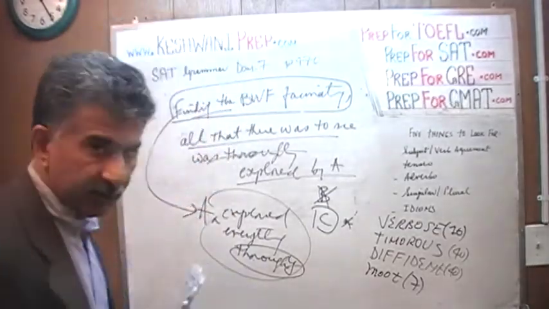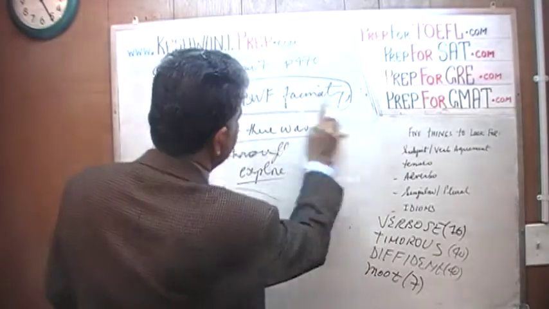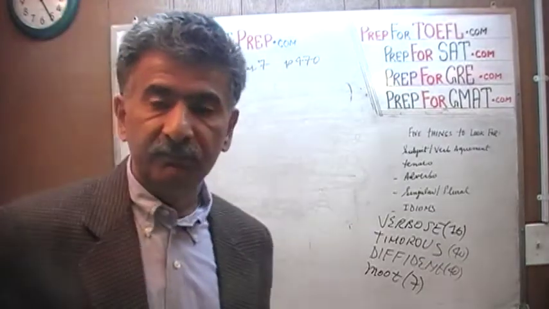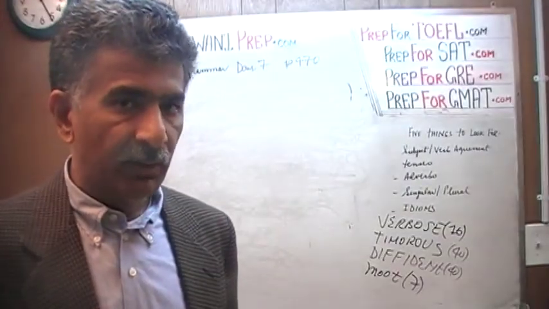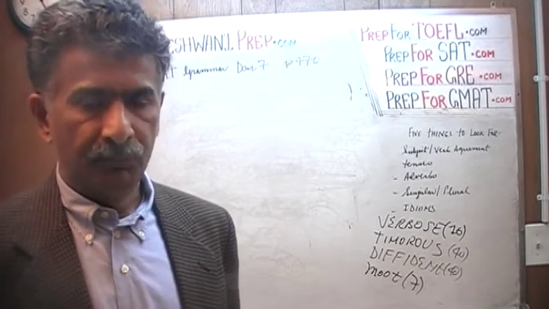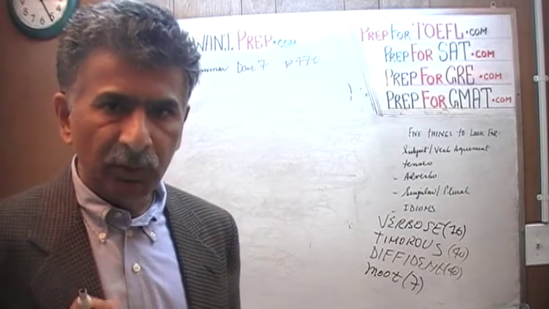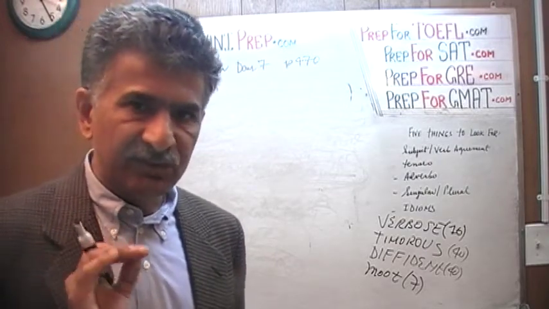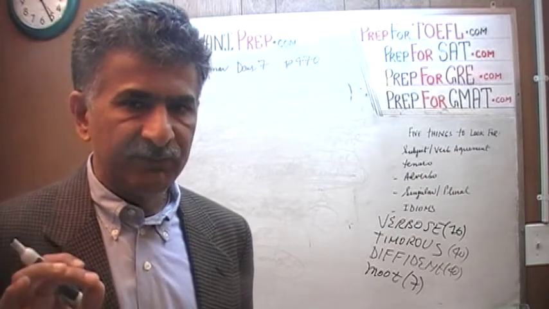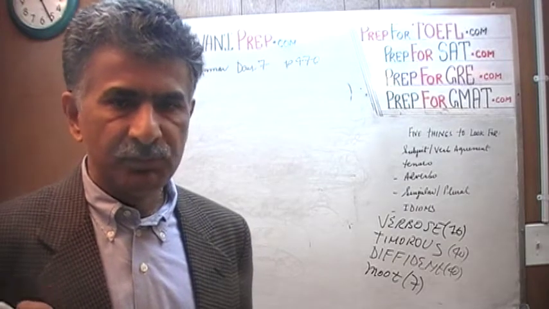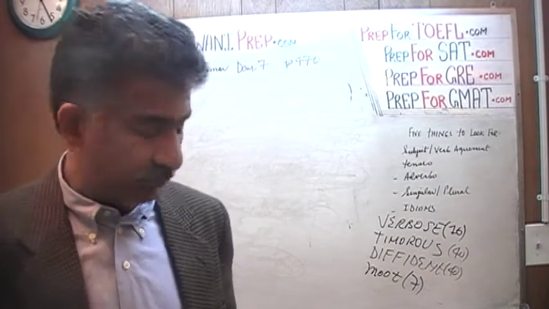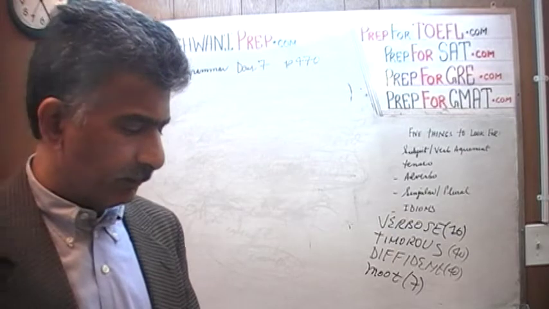Let's move on. Number 8. And that's the whole point of doing the work ourselves before we look at the answer choices, so that we don't have to analyze every answer choice to death. Just find the one that comes closest to it and that's it. Do you understand? You'll be fine. Once in a while you're going to get burned, but that's okay. This method is still far better and far more efficient than sitting there and carefully reading every single answer choice they give you to see which one you want to pick, because they are written in such a manner that they are very close to each other. Of course it's going to drive you mad. Don't do that. Number 8.